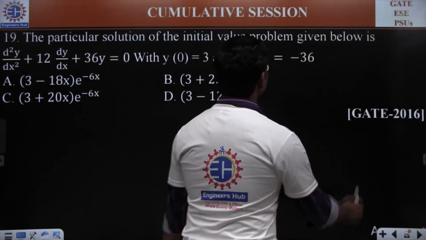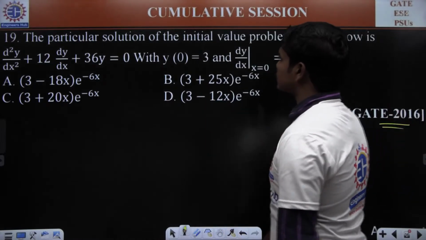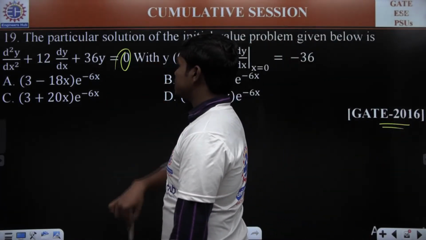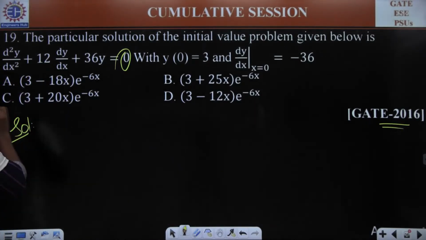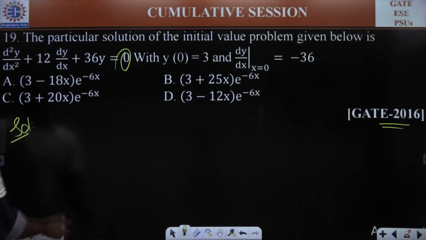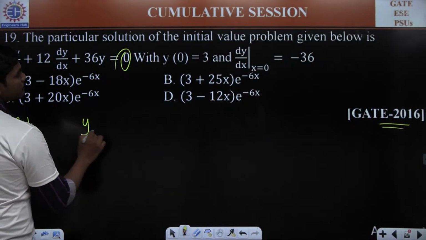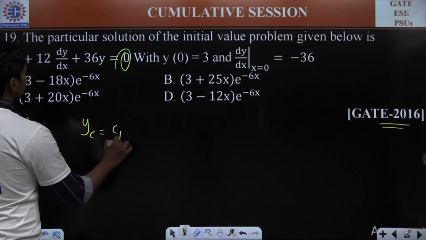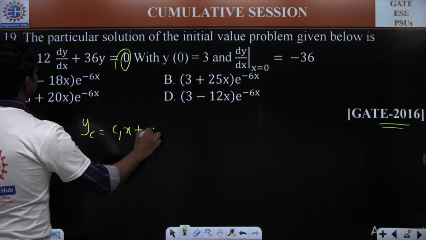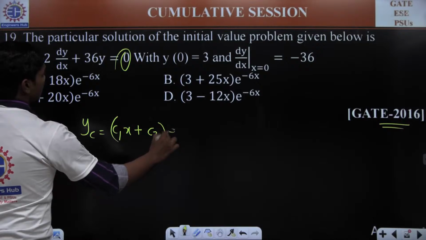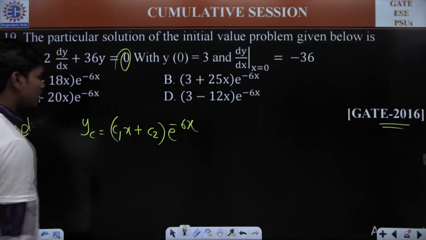Next, let's go for the next question. Again, a 2016 question, a differential equation. Of course, it's a homogeneous one again. So please try to calculate this. Auxiliary equation is... complementary function. If you write it, it is c1 x plus c2 into e power minus 6x. This is the complementary function.